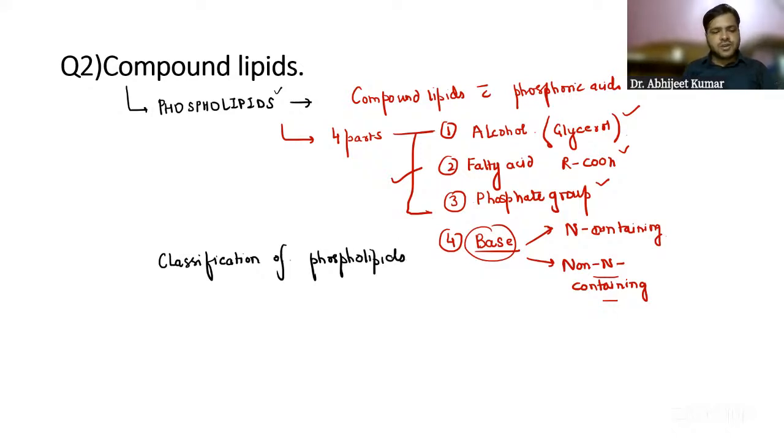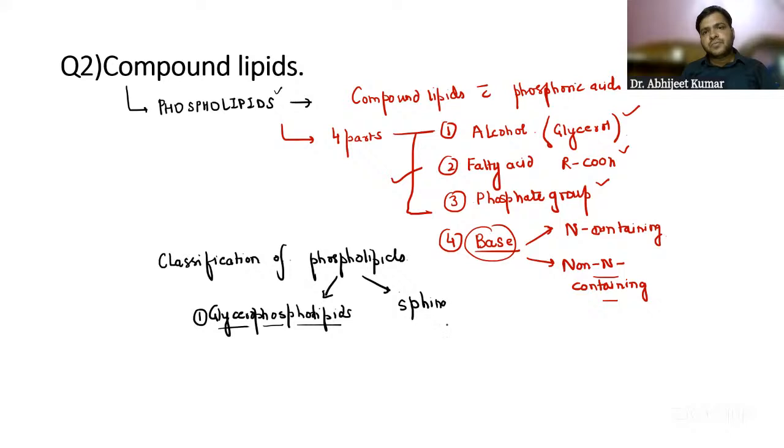Phospholipids basically can be classified into two major categories. Either we have glycerophospholipids, or we have spingophospholipids.